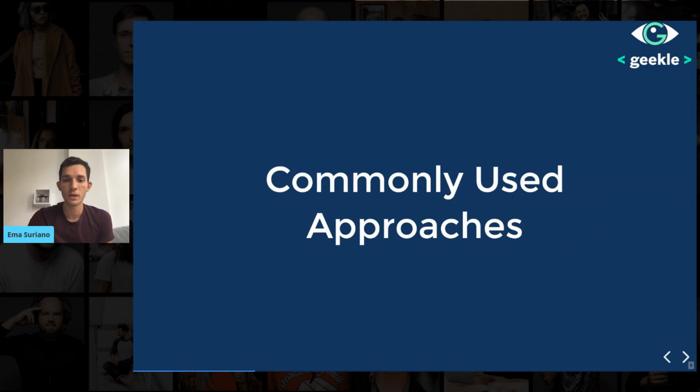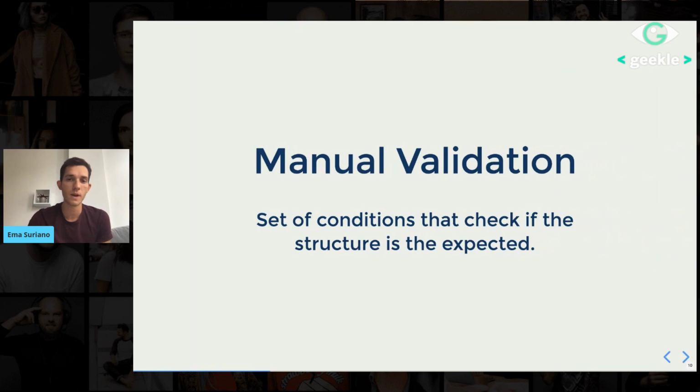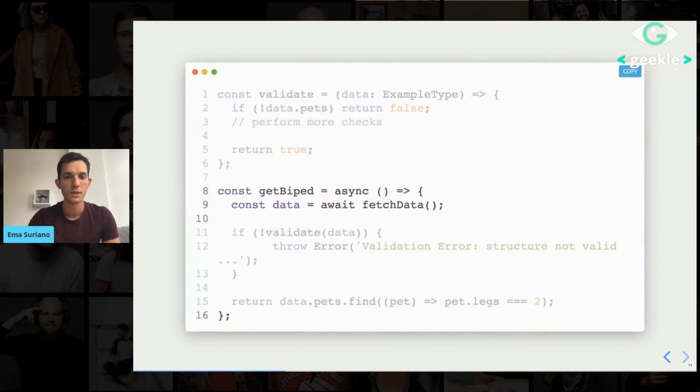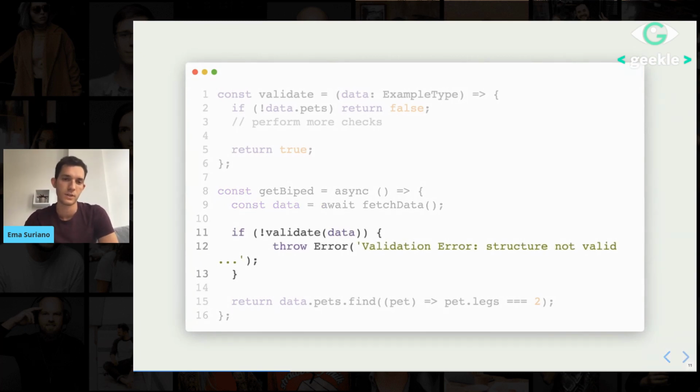So let's check some commonly used approaches to do these validations. The first one is manual validation, and I think we are mostly used to it. It's a set of conditions that check if the structure is expected. This will sound complicated, but it's actually pretty straightforward, and I think we all do this. Let's go back to the previous example. We have our getBy function, and here we are introducing a validate function that will receive the data coming from the fetch data function, and in case it is not valid, it's going to throw an error.